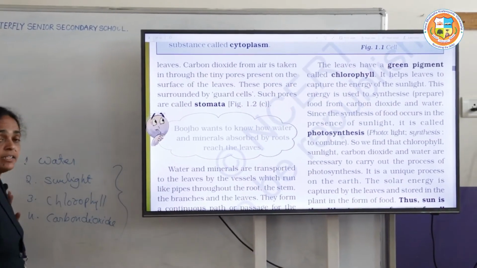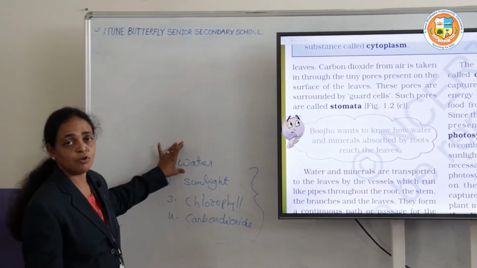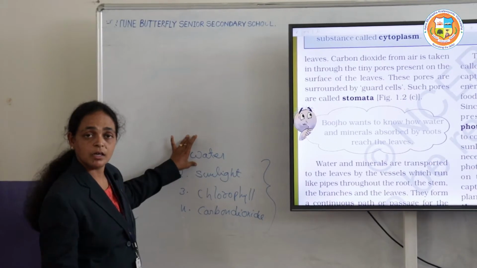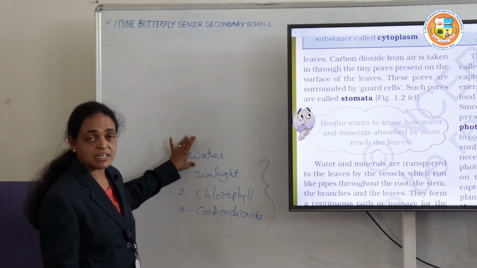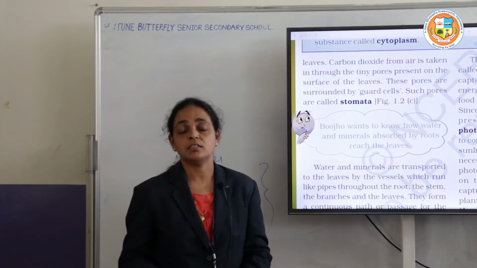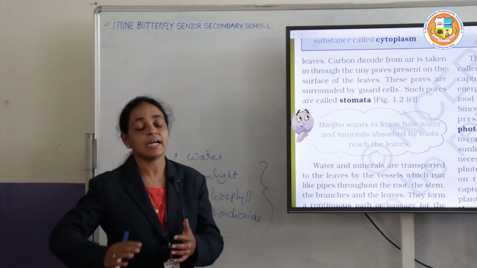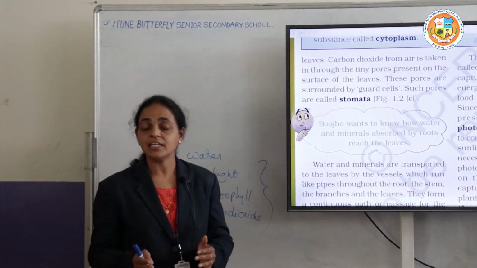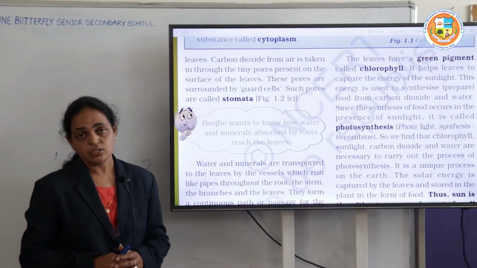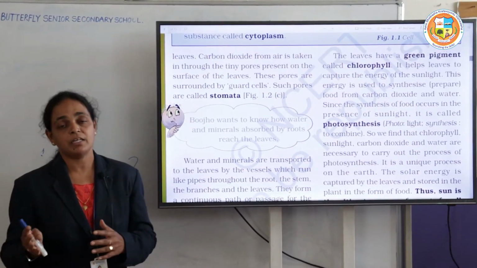How will they get these factors? We know very well how water is obtained by the plant from the soil. In the previous classes we learnt that the plant absorbs water from the soil by the roots, the stem conducts the water, and finally the water reaches the leaves. In the leaves, it helps in preparing the food.